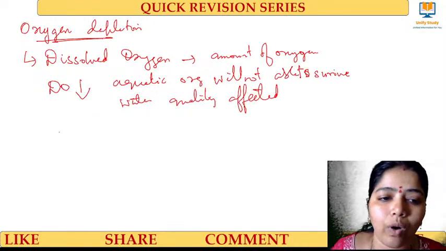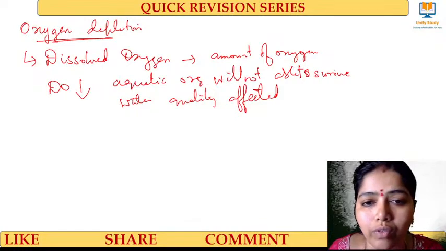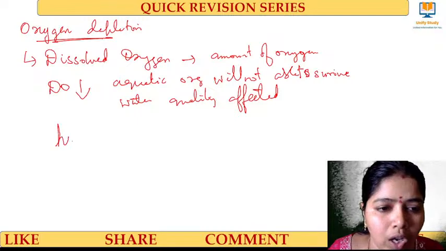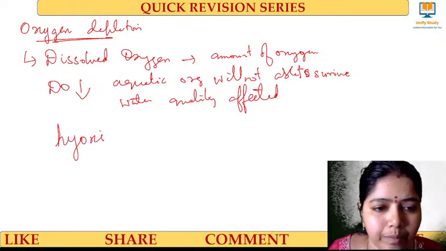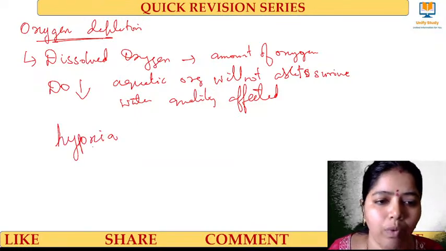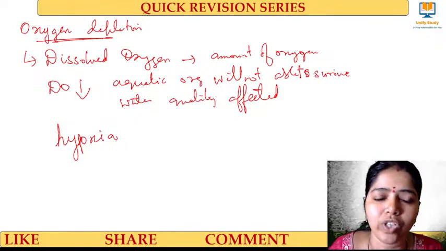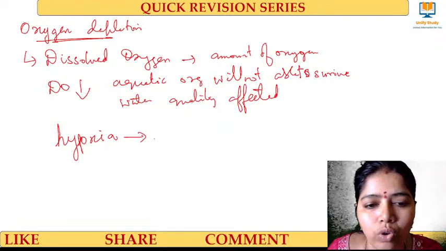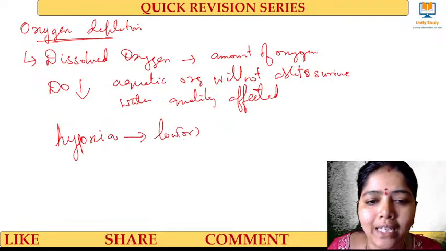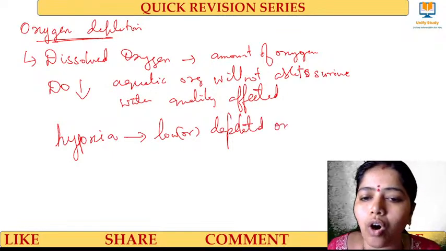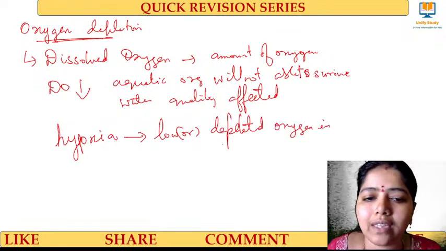Okay, and there is a term you can also note down for your examination. It's called hypoxia. Hypoxia means low or depleted oxygen in the water body.